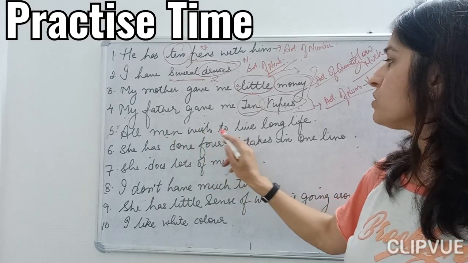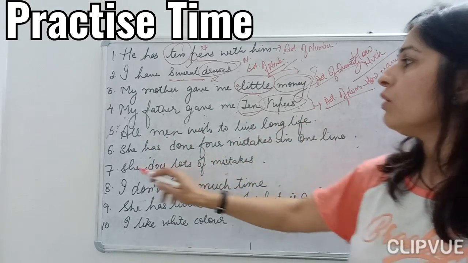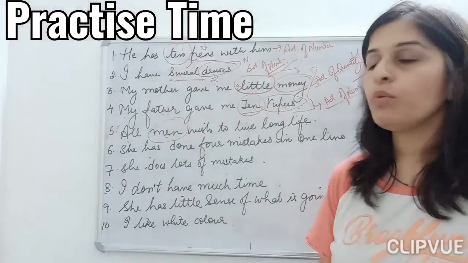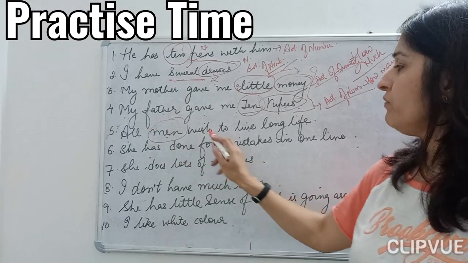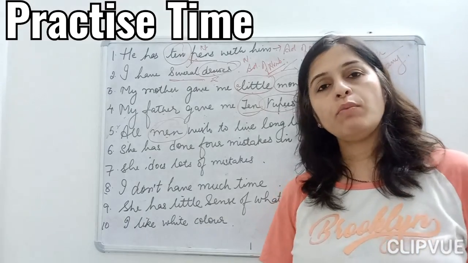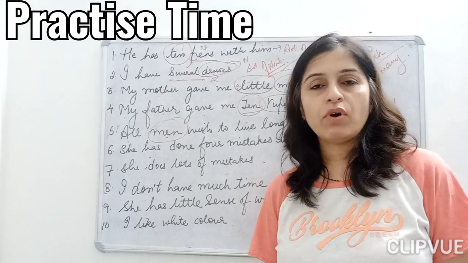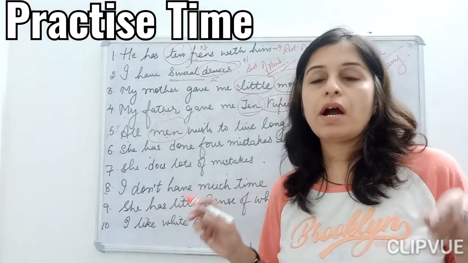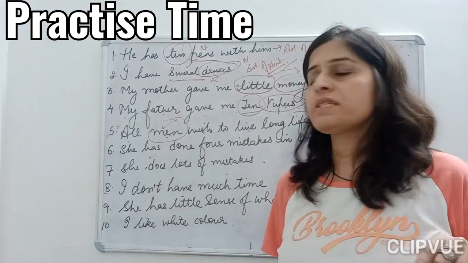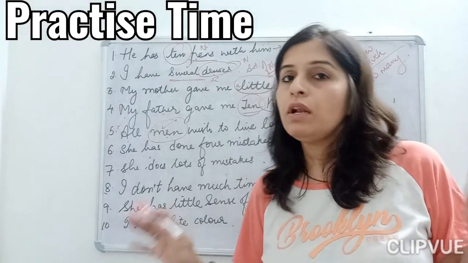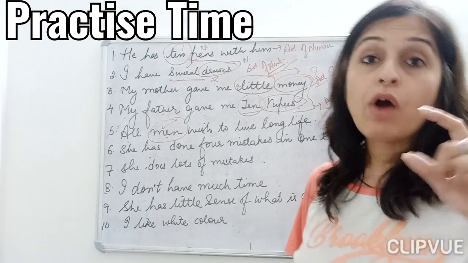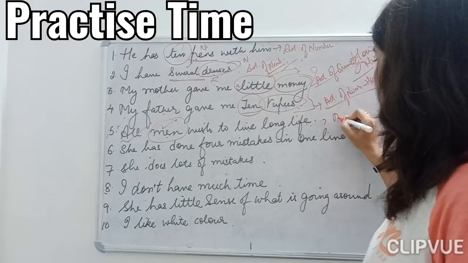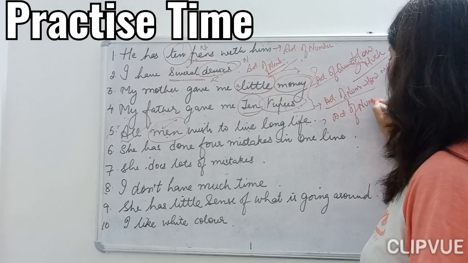All men wish to live long life. Okay, all men. Now what is my noun here? Men is my noun in the sentence. How many men wish to live long life? All men. Though we are not aware of the numbers, when we ask a question to the noun, it tells us that all men wish to live the long life. It cannot be said how much men wish to live; no, how many men. So this becomes my adjective of number.